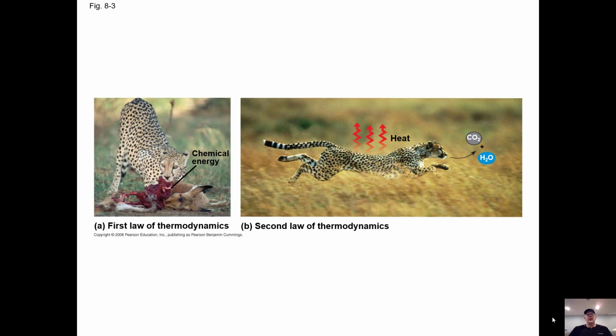As it's doing that, it's taking the chemical energy in its body and converting it into mechanical energy, giving off heat, which is very similar to entropy. And then the carbon dioxide and water are also very disorganized compared to the molecules that they were before, whether that's glucose, which is a large, 6 carbon sugar that gets broken down into a bunch of little carbon dioxides and water. Okay, so we're creating disorder and disorder.